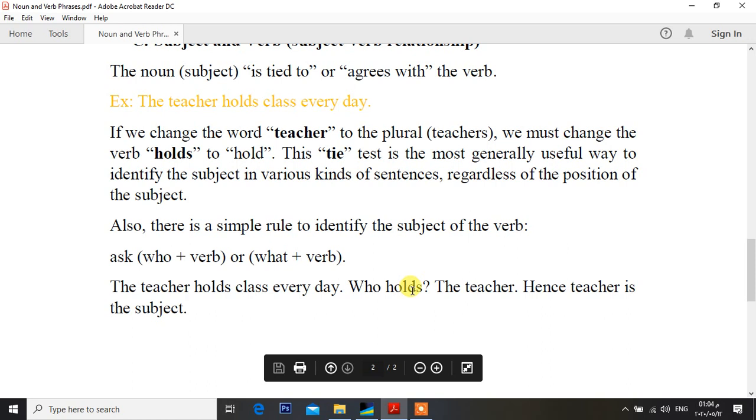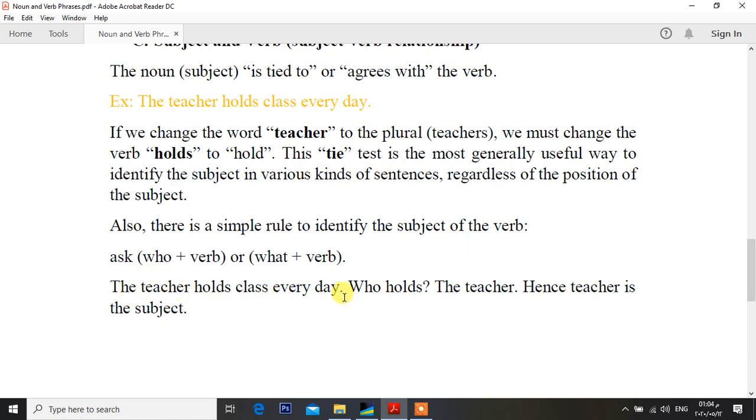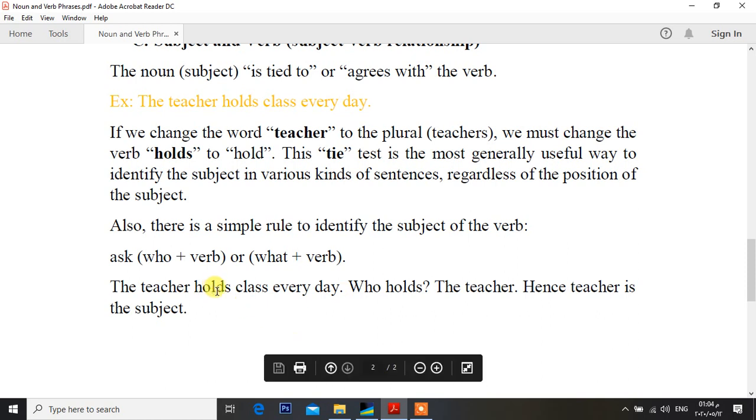Who holds? This is just a test. Who holds? The teacher, of course. So, the teacher is the subject. This is a simple way to identify the subject of the sentence. In this sentence, the teacher holds a class every day. We can ask who holds. The teacher holds, so the teacher is the subject of the sentence.